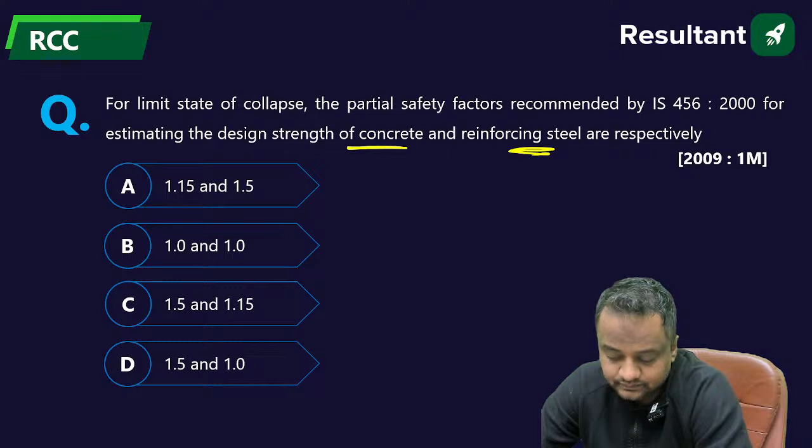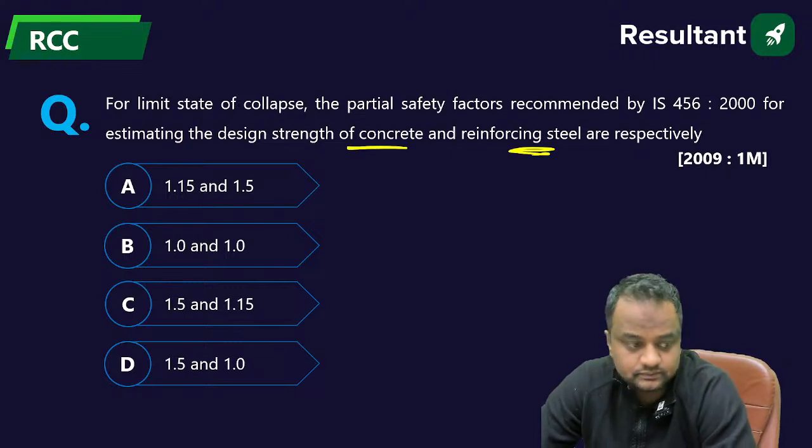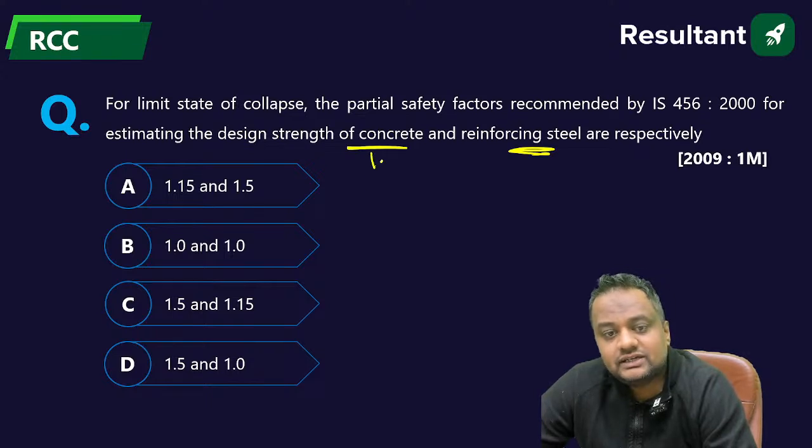Come on, please. Give me the answer. Okay, for concrete it is 1.5.